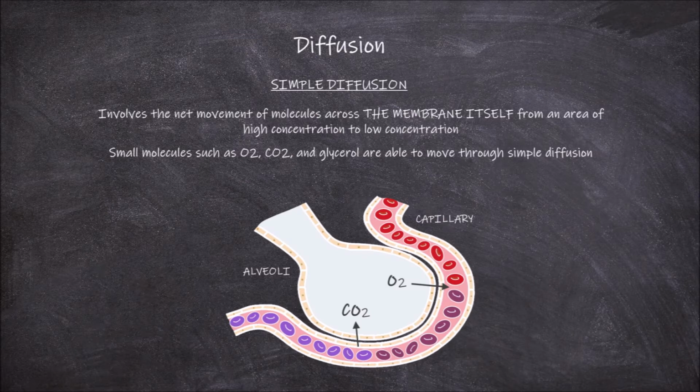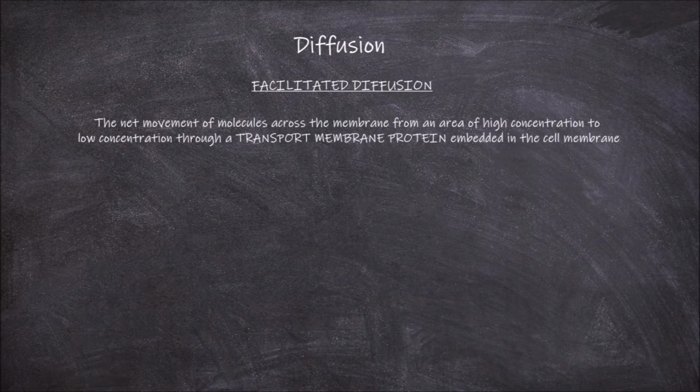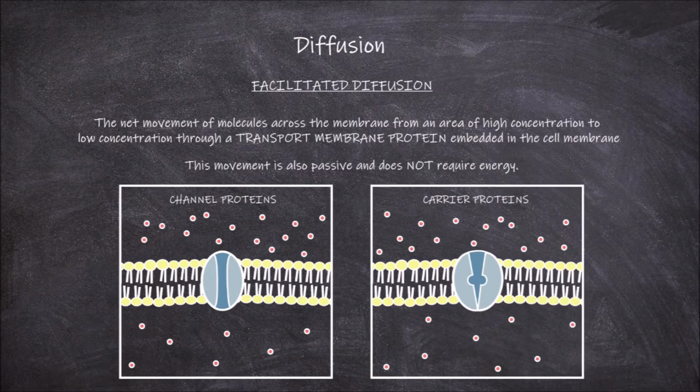that line them. Facilitated diffusion is the net movement of molecules across the membrane from an area of high concentration to low concentration through a transport protein embedded in the cell membrane. This movement is also passive and does not require energy. There are two kinds of transport proteins involved in facilitated diffusion through the membrane: channel proteins and carrier proteins.